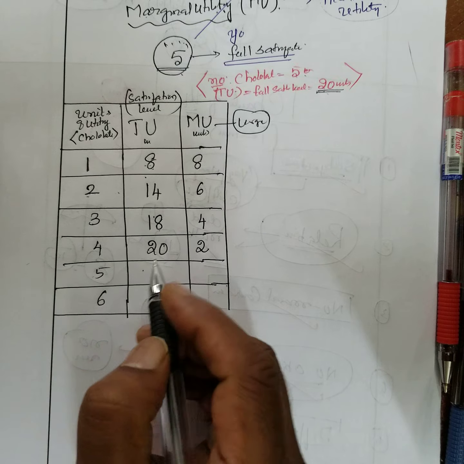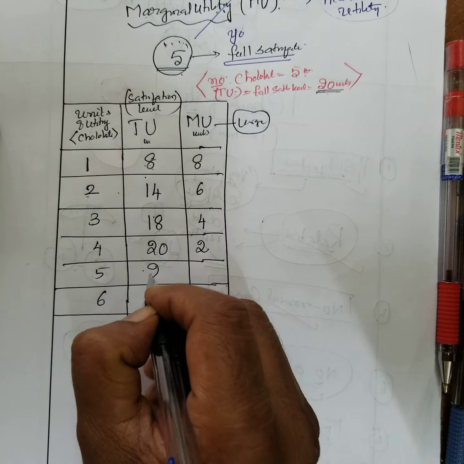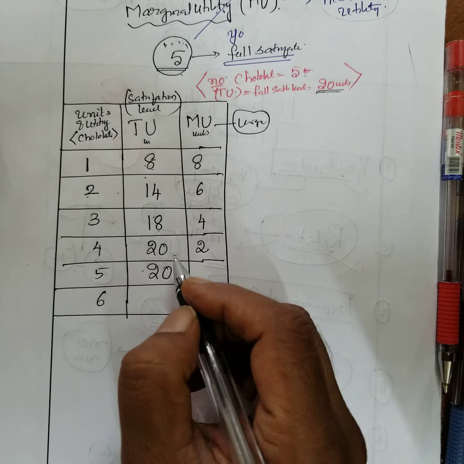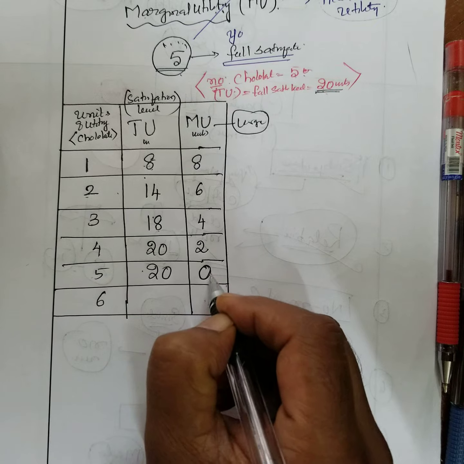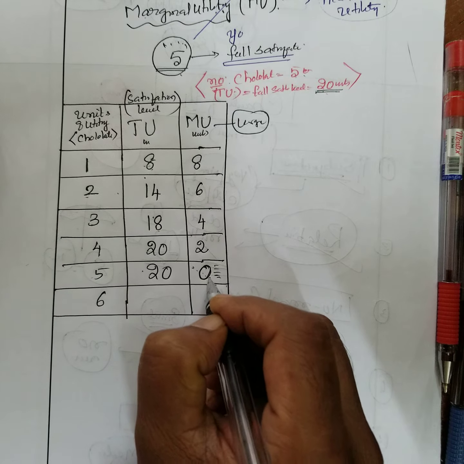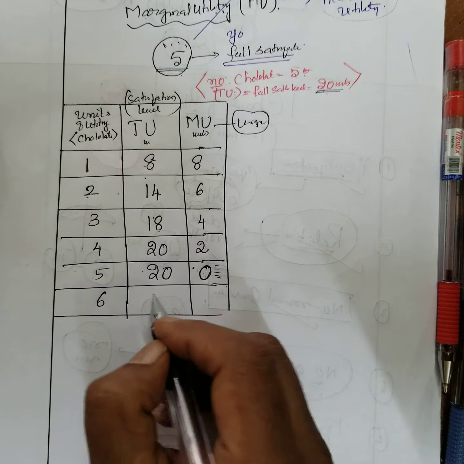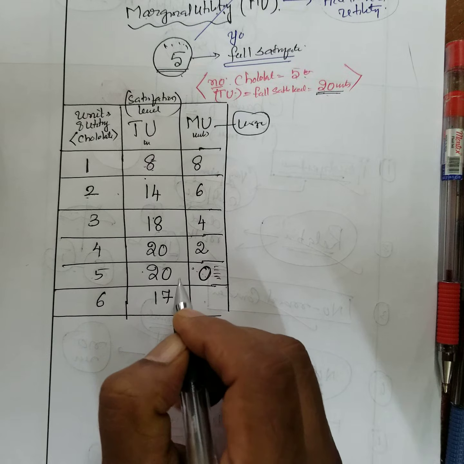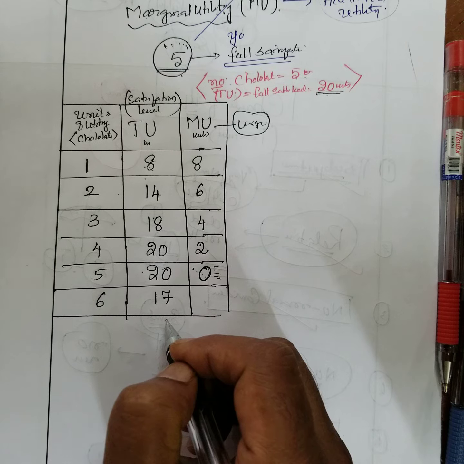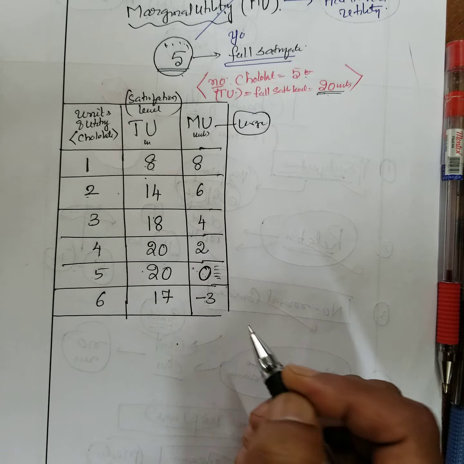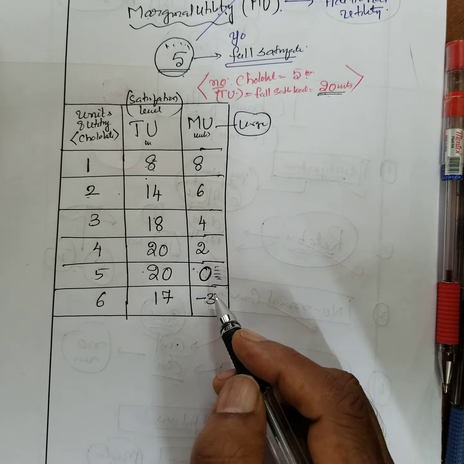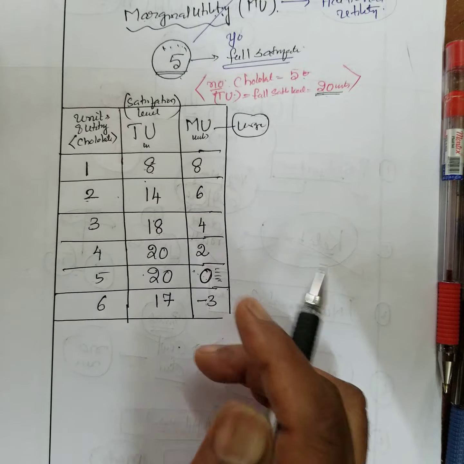But when you take the 5th chocolate, you feel no change. You feel I should not have taken it. That means you will not have any urge at all. You have reached satisfaction. Now I force you to take another chocolate. You say you don't want it at all. You start hating it. Your urge is reversed. See, this is the thing. Marginal utility reversed. Now how to plot this?